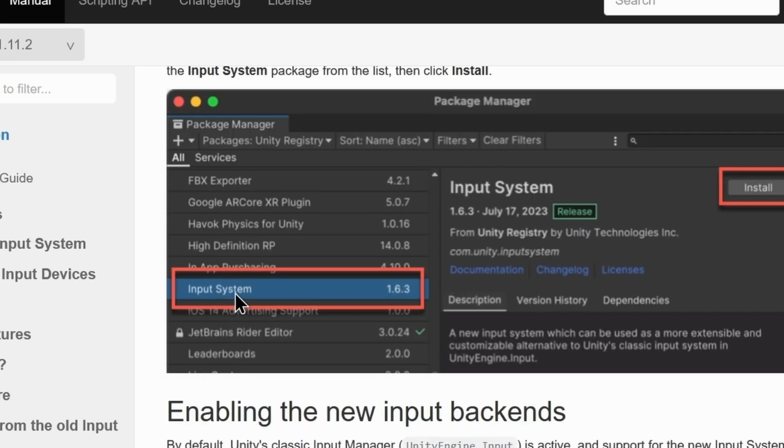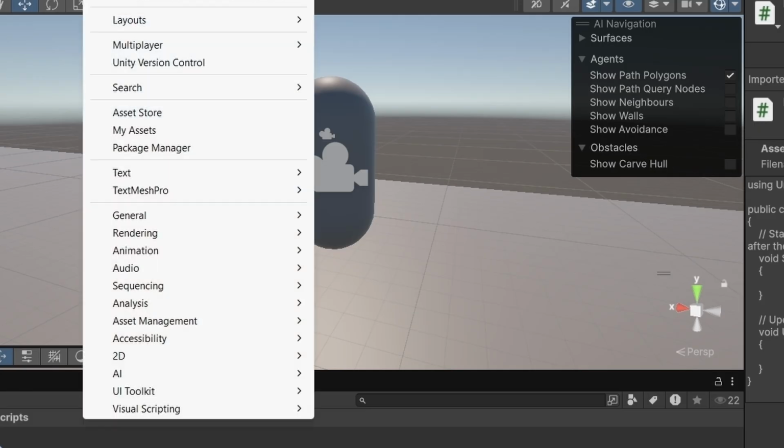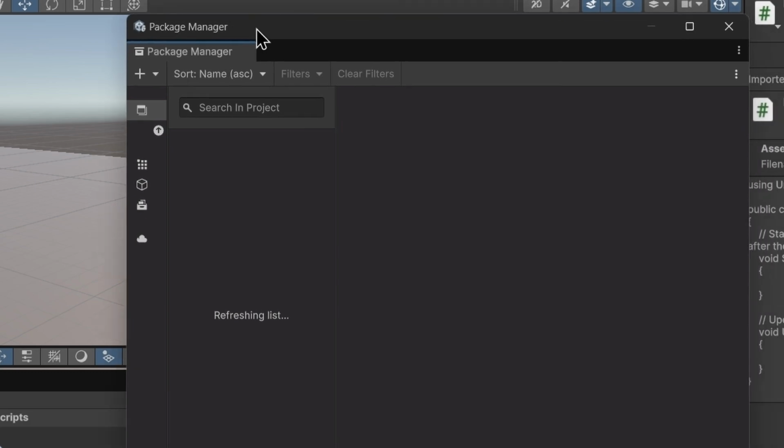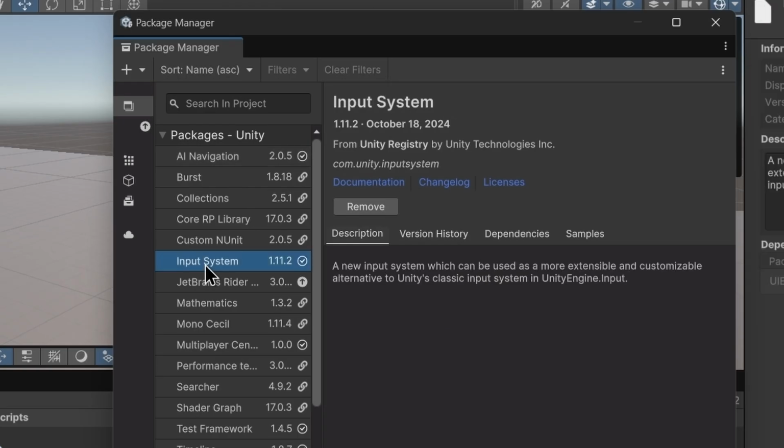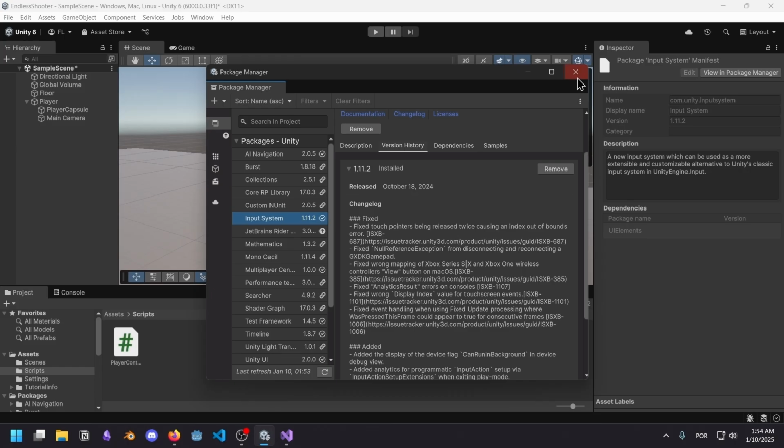Oh wait, I think I remember installing packages. Go to Window, Package Manager. Yes, I'm not going crazy. Waiting for it to refresh. Input system, here it is. Wait, it's already installed? So it seems to be already installed.